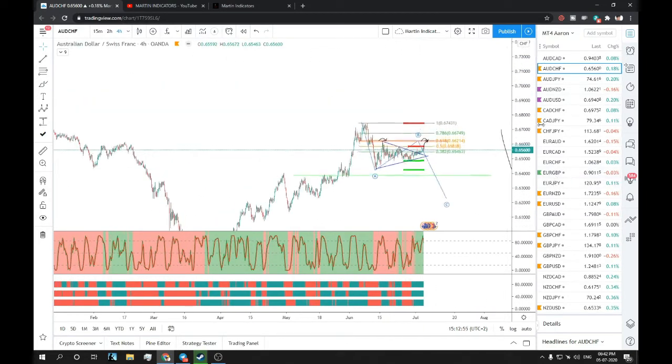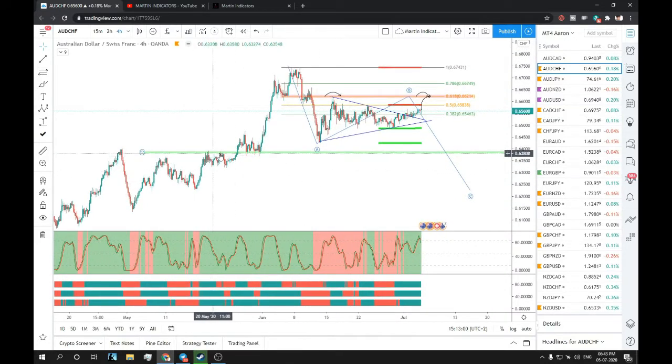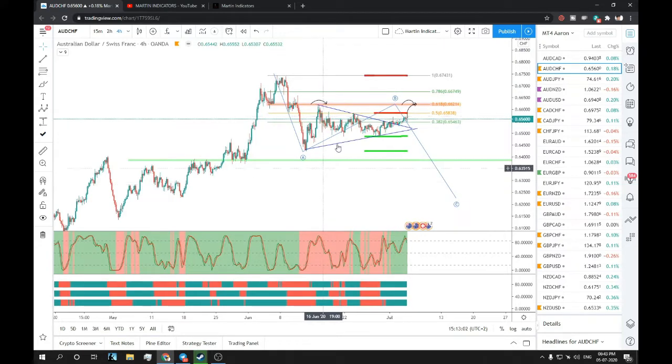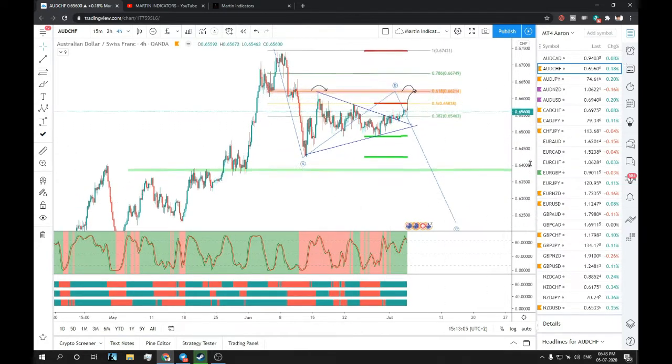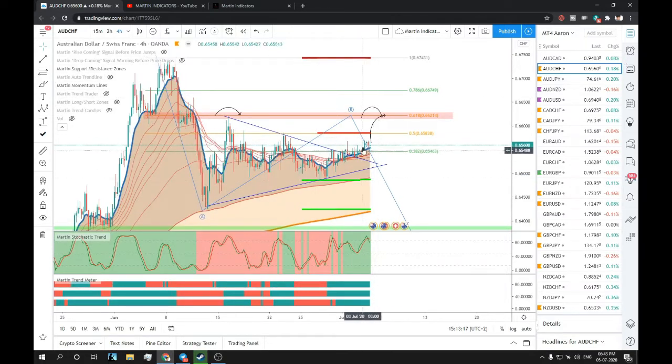So we can see we have a nice support out here, which I have marked as a green line. You can see this stretch, and that's a nice, good support. So I believe in the coming days, that's 2 to 3 days, we would see a bullish move, considering we have a bullish scenario on our indicators. And let's see the momentum lines, how that is looking. Momentum is also bullish, so we might see a push to the upside, that is, to 0.5, because we already have a good resistance out here. If we break this, then the next range to look at is the 0.618 golden zone.